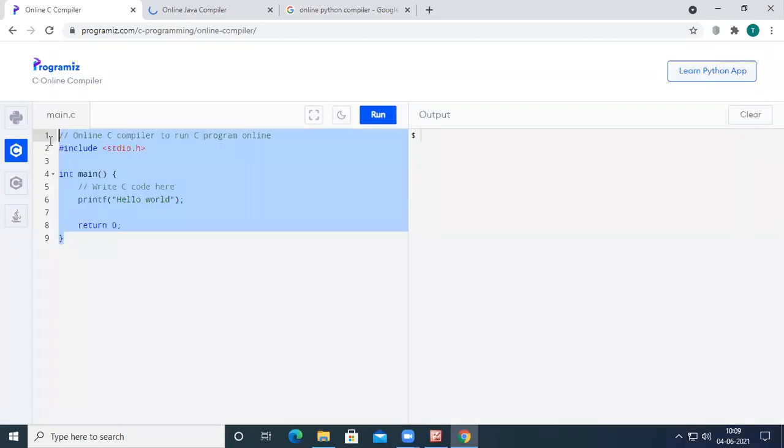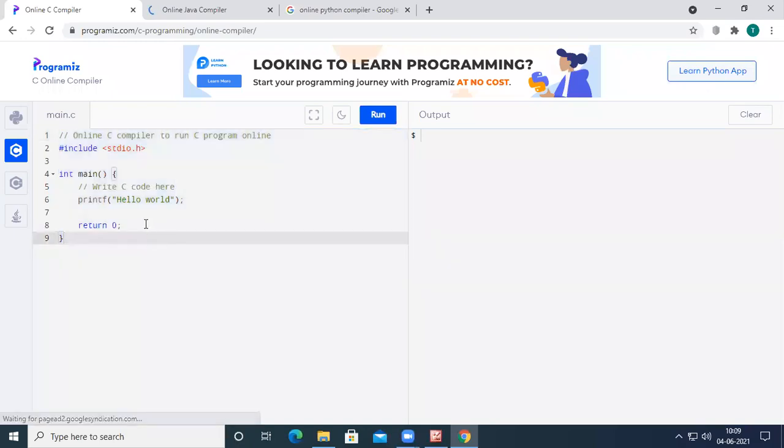For example, in the C programming language, within the main function, I want to print our branch name CSC for 5 times. What do I have to do? I need to write a printf statement here. So printf, I have to write CSC here.